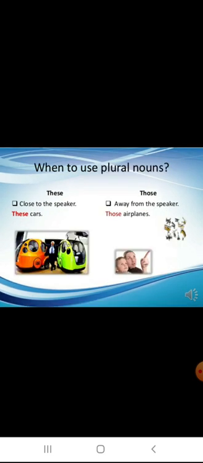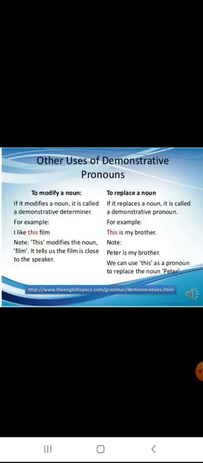If the things are in plural forms, the plural nouns, if it is closer to the speaker, it means these cars. If it is away from the speaker, you see the picture, those aeroplanes.